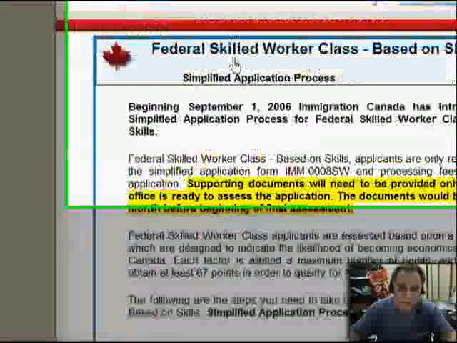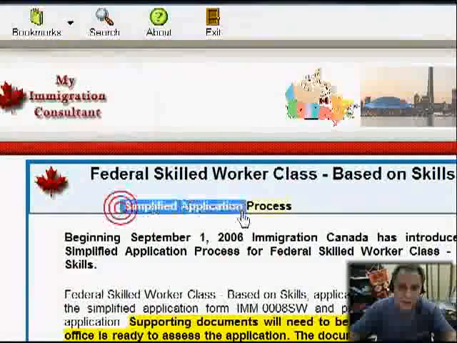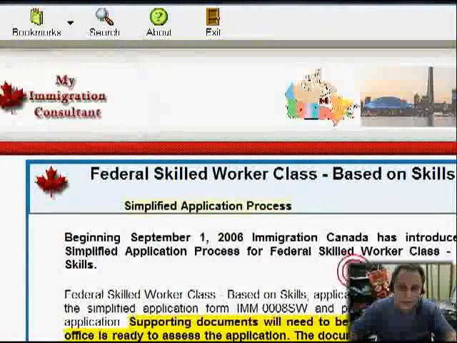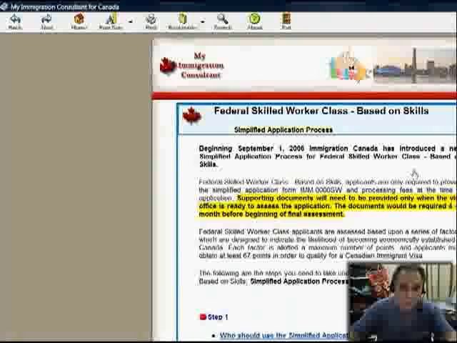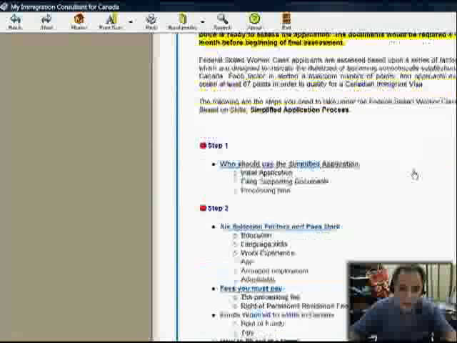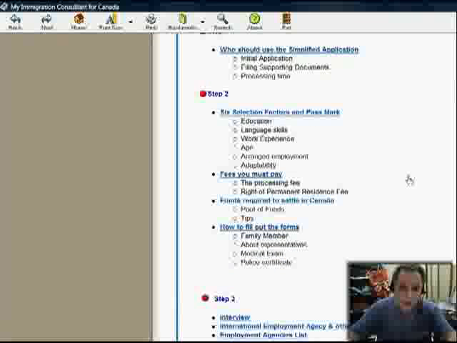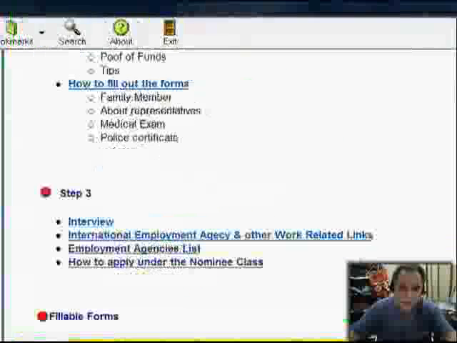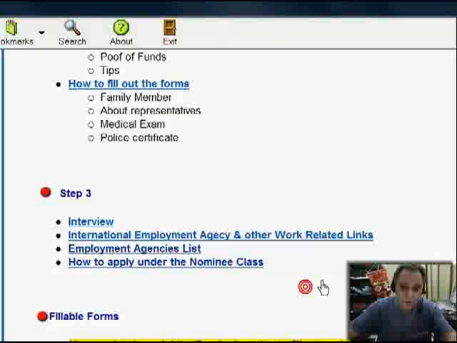Here we go. Federal Skilled Worker class based on skills, simplified application process. This is relatively new, introduced in the end of 2006. It's a simplified application. And here you go. You have step 1, step 2. You just follow these steps. Step 3. You're already on the interview here. It tells you how to prepare for the interview.